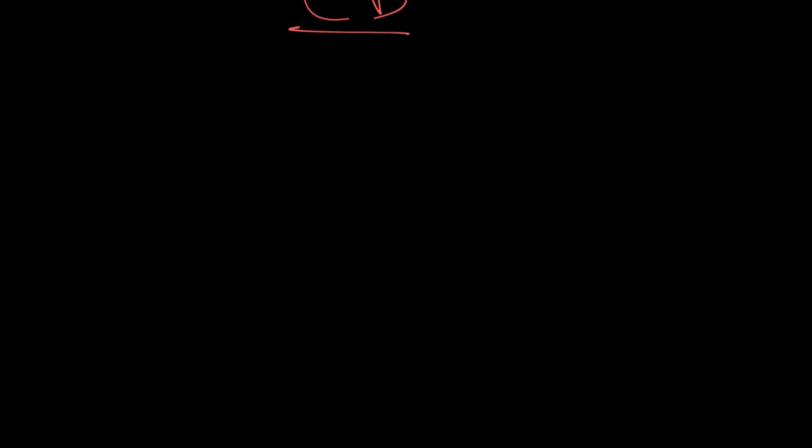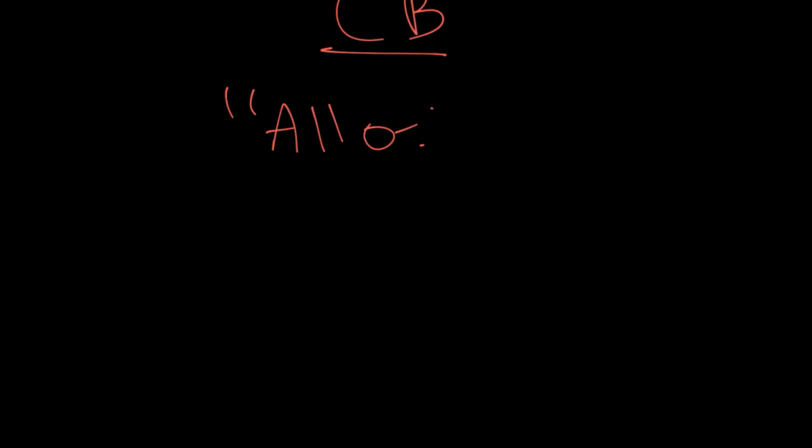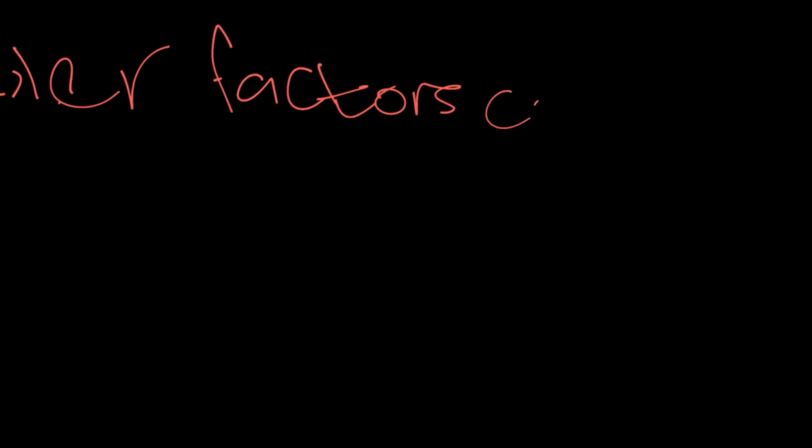But what this really means is that we hold all other factors constant.